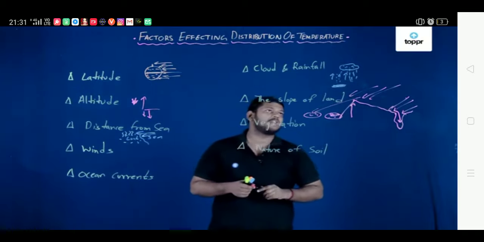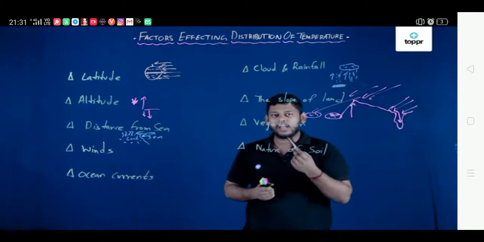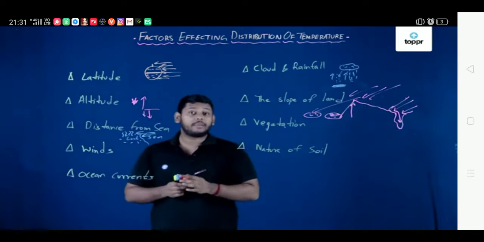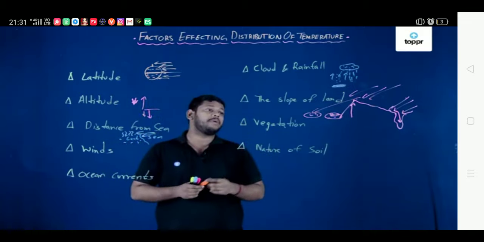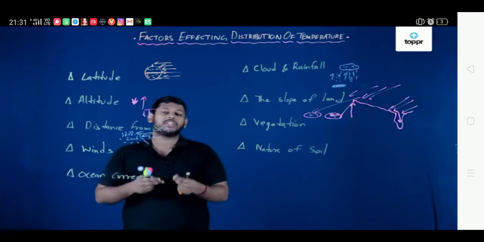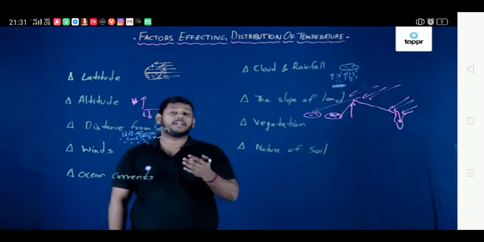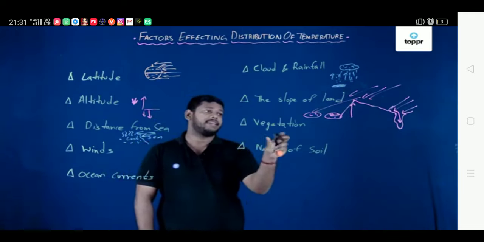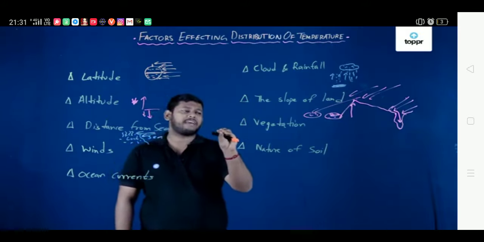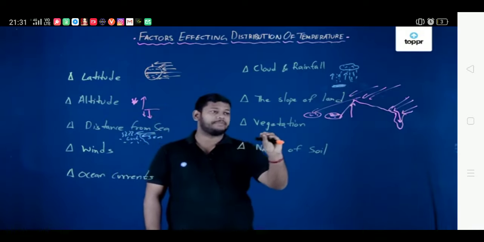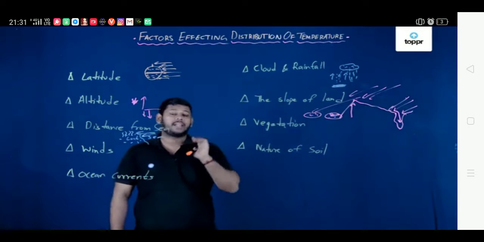Now, talking about vegetation, vegetation is basically what we observe every day. Suppose you look at a garden, you might observe that the garden is cooling the area around it. That is mainly because of vegetation: there is transpiration, that is, water vapor is released. Also, oxygen is released due to photosynthesis, which cools down the entire surrounding area. That is the main effect of vegetation, and that is how vegetation is affecting the temperature.